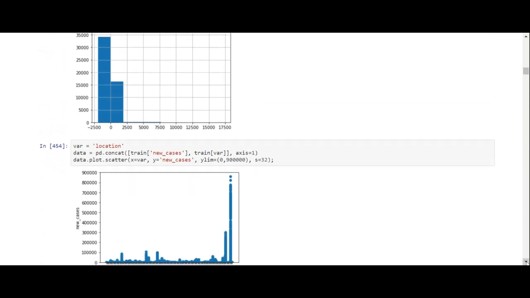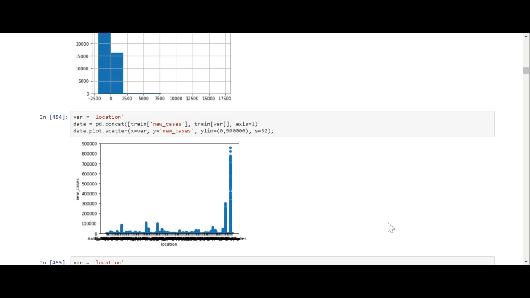We're checking out the location, and I actually had to add some depth to this because as we're getting more new cases, the file is getting bigger. It used to be, I think, 800,000, and now it's 900,000.